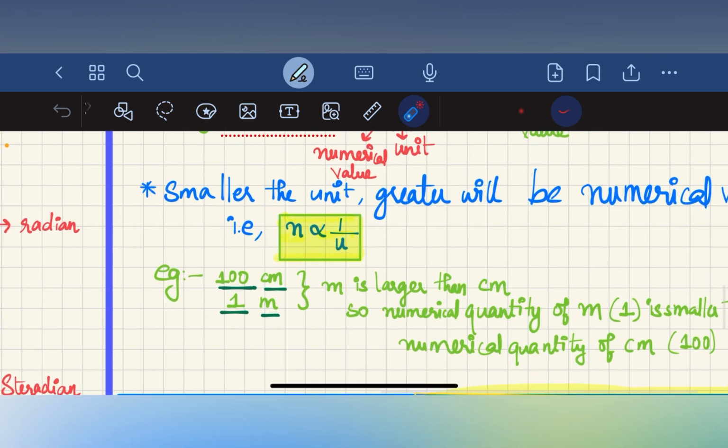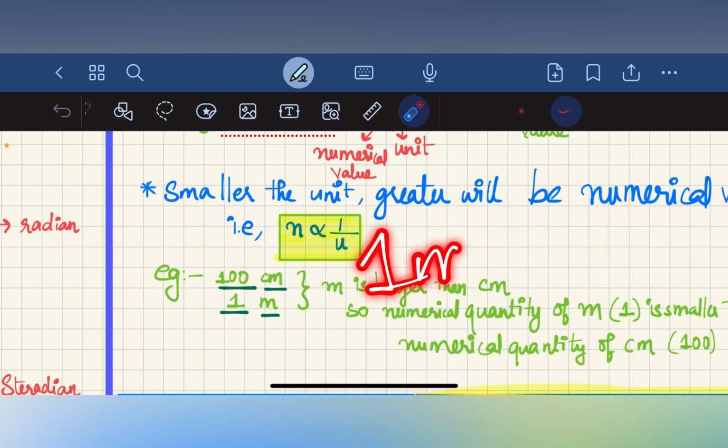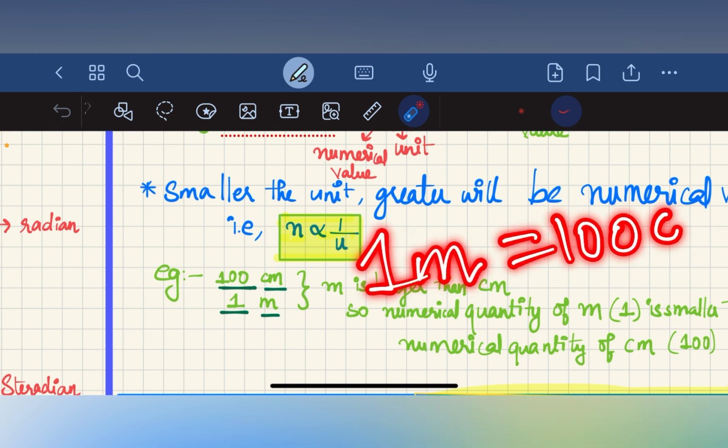For example, consider 100 centimeter and 1 meter. We know that 1 meter is equal to 100 centimeter, right? So in this case, 1 meter is equal to 100 centimeter.